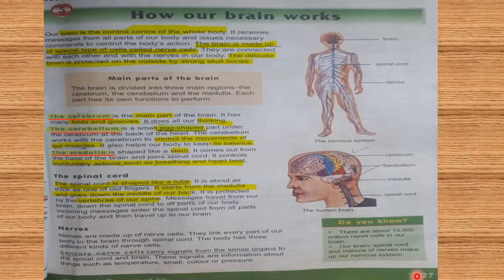This is page number 27 of your science book, in which I have highlighted some important lines. As I told you, brain, spinal cord and nerves make up our nervous system. The brain is the control center of our whole body, and it is made up of specialized cells called nerve cells or neurons. The delicate brain is protected on the outside by strong skull bones. When we were learning how we move, we learned how strong the skull is and how it protects our brain, so we are not going into the detail of this.